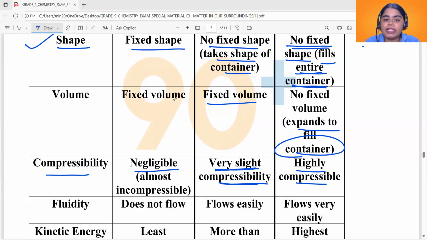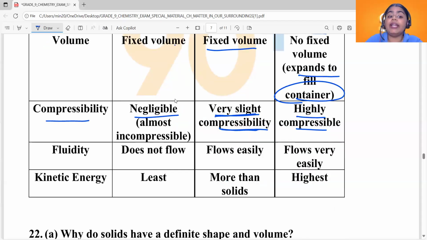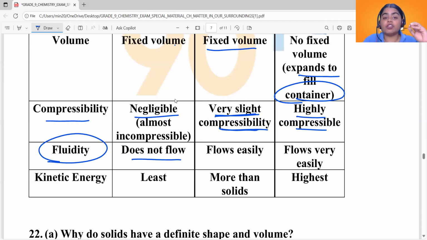Now, what about fluidity? Fluidity we just discussed. The ability of matter to flow is called fluidity. Now, if something needs to flow, what happens? It needs some space between the particles, right? In solids, the space between the particles is very low, so they do not flow.